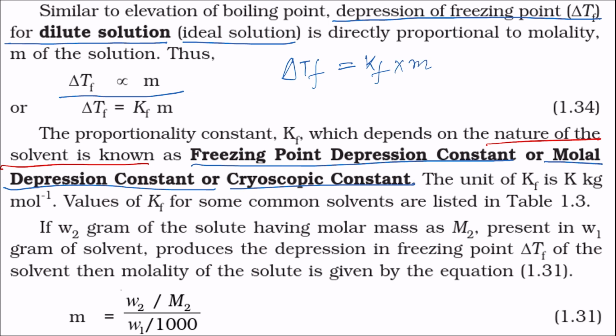Now molality of the solution is equal to moles of solute divided by weight of solvent in kg, and moles of solute will be equal to weight of solute divided by molecular weight of solute, and weight of solvent in kg will be weight of solvent in gram divided by 1000. So this is molality.